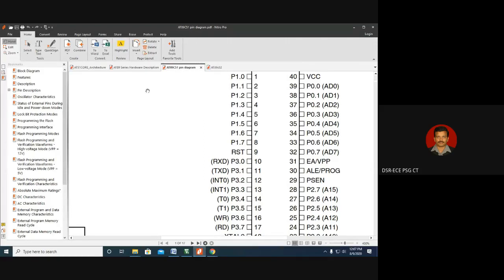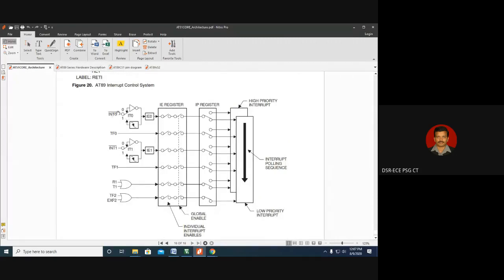So the internal interrupt structure is shown here. INT0 has a bar symbol. So what is this INT0 bar and what is this INT1 bar? The bar indicates it is level 0 type of interrupt. If there is no bar, it is level 1 type of interrupt. So among the two possibilities of level triggered interrupt, that is level 0 and level 1, 8051 can support only level 0 type of interrupt. 8051 cannot support level 1 type of interrupt.